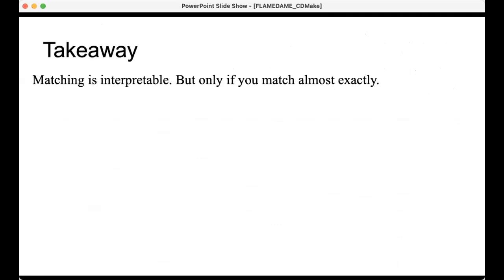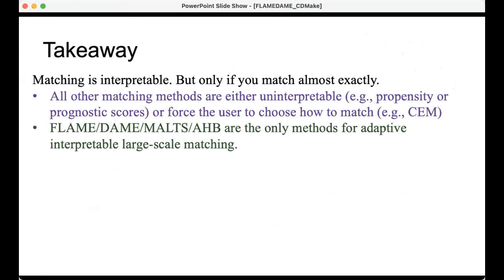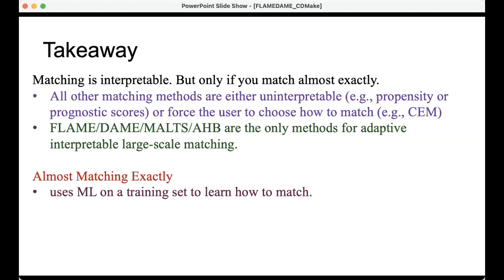All right, so the takeaway is that matching is interpretable, but only if you match almost exactly, right? All other matching methods are either not interpretable, like propensity or prognostic scores, or they force the user to choose high-dimensional functions, like CEM. FLAME, DAME, MALTS, and AHB, they're the only methods for adaptive interpretable large-scale matching in existence. We've proposed this almost matching exactly framework where we use machine learning in a training set to learn how to match. It's scalable, it's fast, and accurate, and it provides really granular insights.